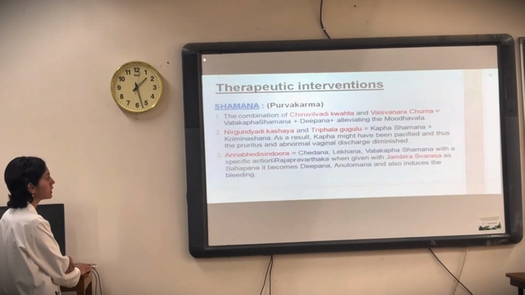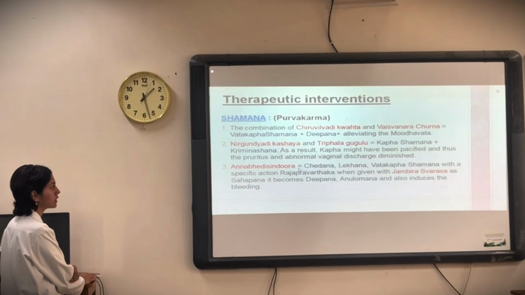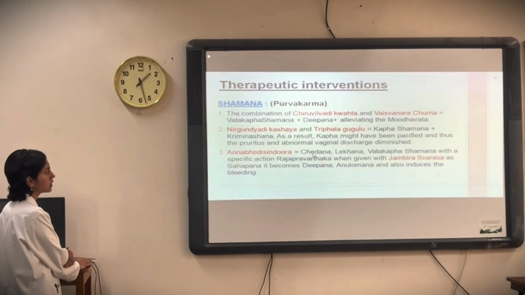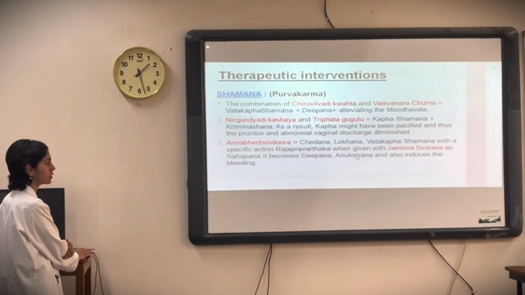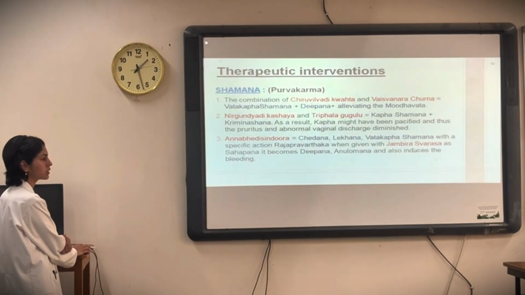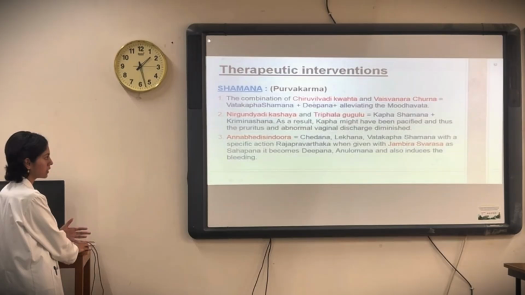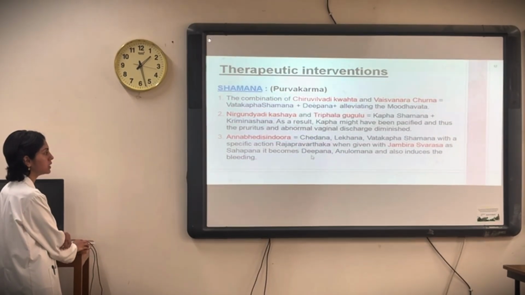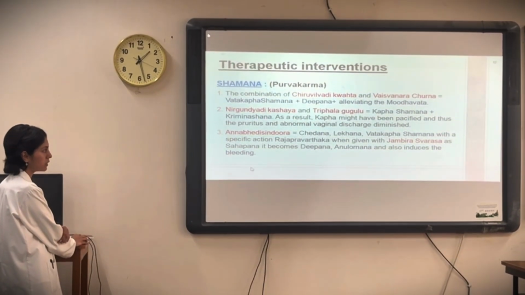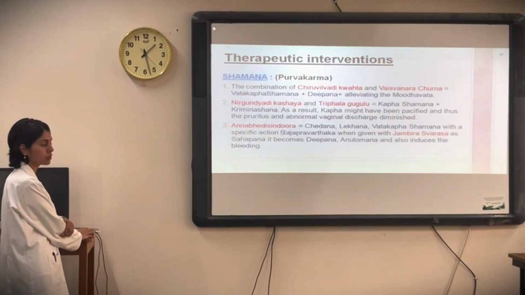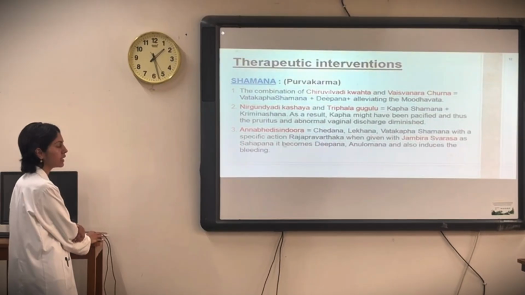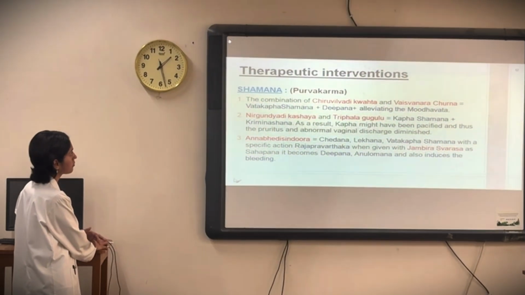As for Anabhedi Sindur, the action of Anabhedi Sindur is Chedana, Lekhana, Vata-Kapha Shamana, with a specific action that is Rajah Pravartaka, given with Jambira Swarasa, like lemon juice we can say. As Sahapana, it becomes Deepana, Anulomana, and also induces bleeding. So the main purpose of giving Anabhedi Sindur is Rajah Pravartaka, as it will help in menses.